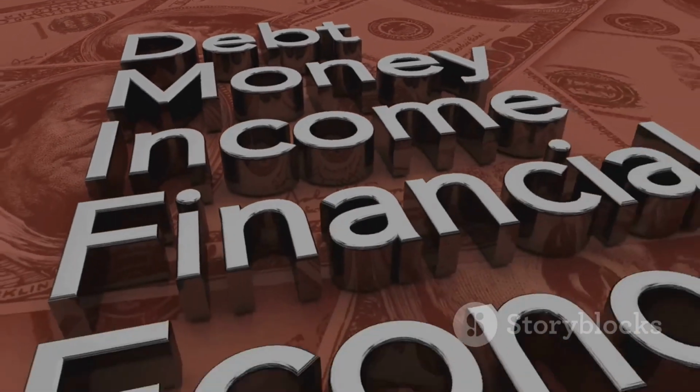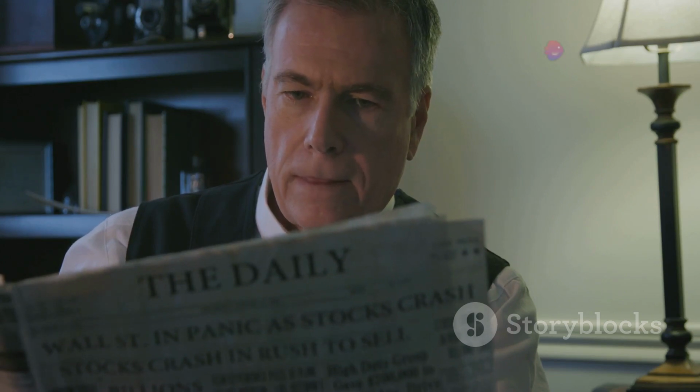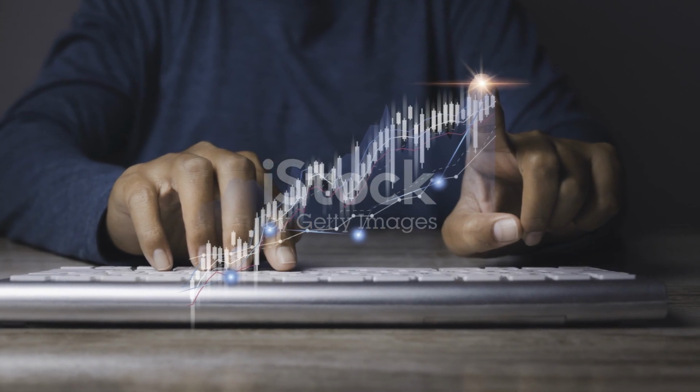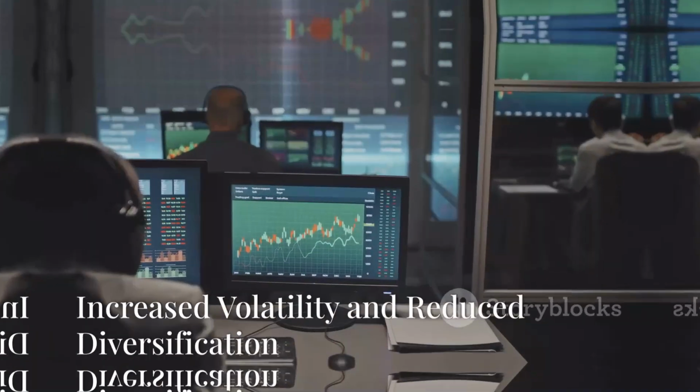Asset bubbles can have severe economic consequences. They can lead to financial crises and economic downturns. Understanding the role of herding in creating bubbles is important for both individual and institutional investors. It helps in making more informed investment decisions and avoiding market pitfalls.